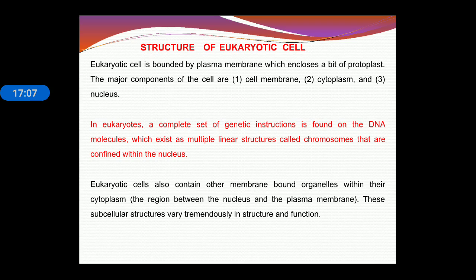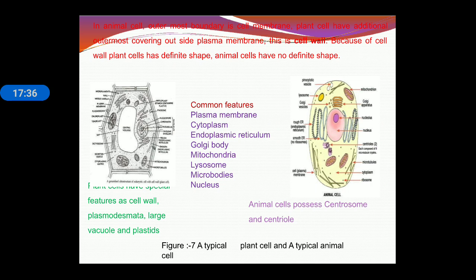Now, the structure of the eukaryotic cell. A eukaryotic cell is bound by a plasma membrane which encloses a bit of protoplasm. The major components of cells are the cell membrane, cytoplasm and nucleus. In eukaryotes, a complete set of genetic instructions is found on the DNA molecule, which exists as multiple linear structures called chromosomes. Eukaryotic cells also contain other membrane-bound organelles within their cytoplasm. These subcellular structures vary tremendously in structure and function.